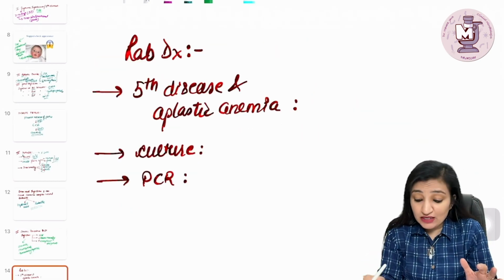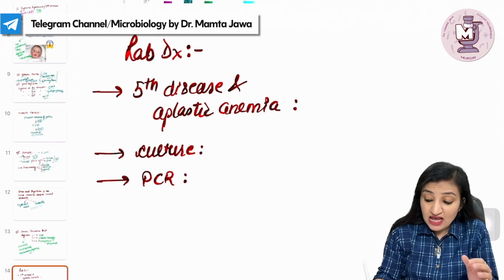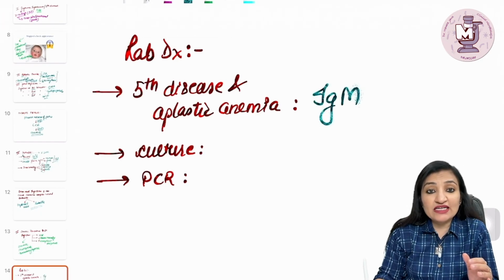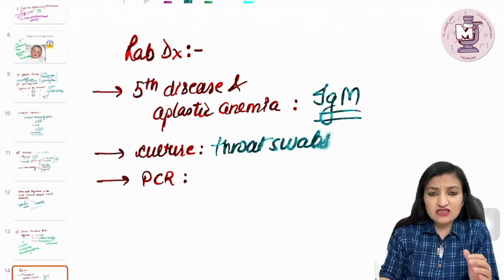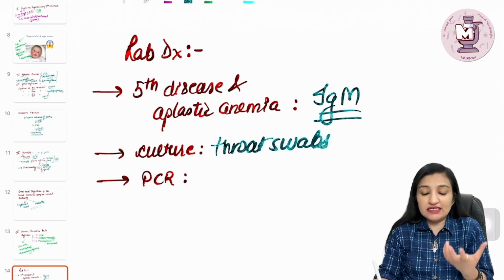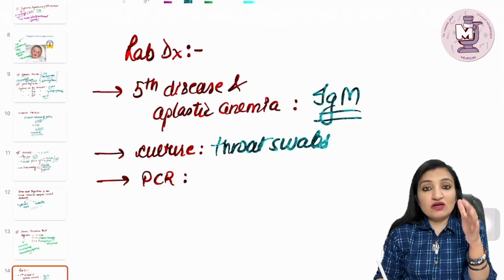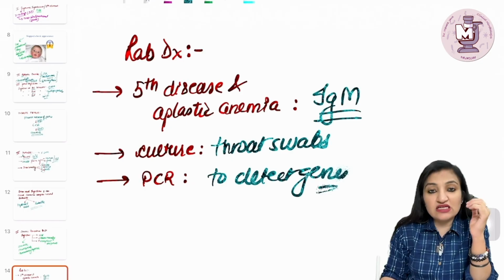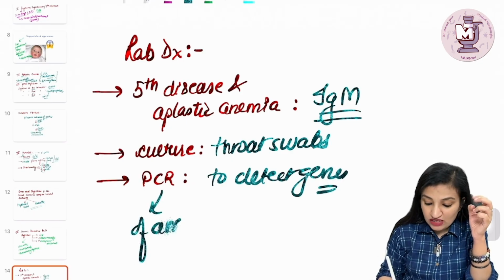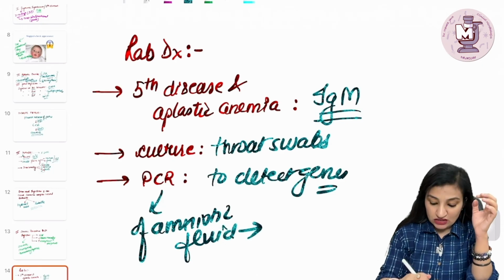Then finally, lab diagnosis. Now, in fifth disease, that is erythema infectiosum, and aplastic anemia, diagnosis can be done by detection of the IgM antibodies. Culture of throat swabs can be done, but it is generally not routinely done. Then PCR makes sense to do in people with immunodeficiencies because they cannot mount a good antibody response. Now, PCR to detect what? To detect the genes of the virus, the DNA of the virus, and PCR of the amniotic fluid can help in making a diagnosis of infection in the fetus.